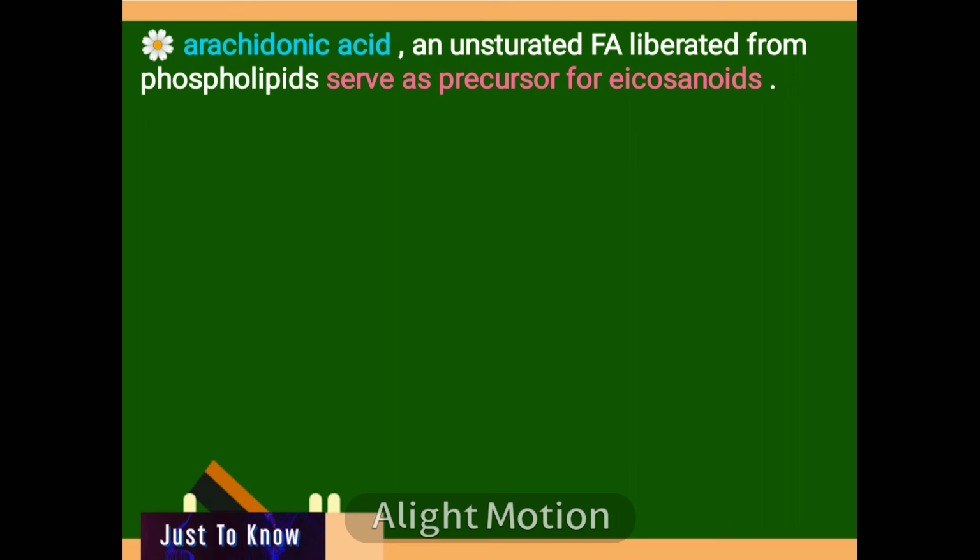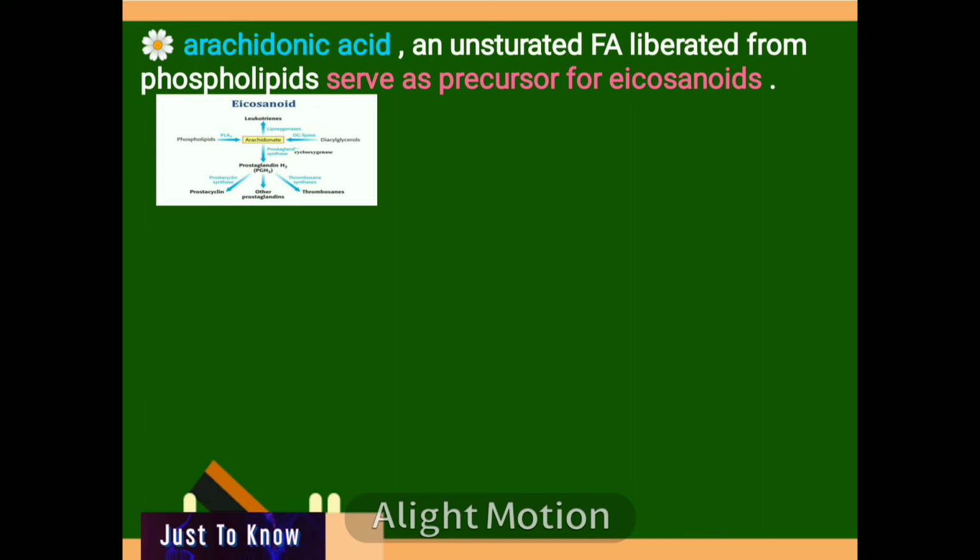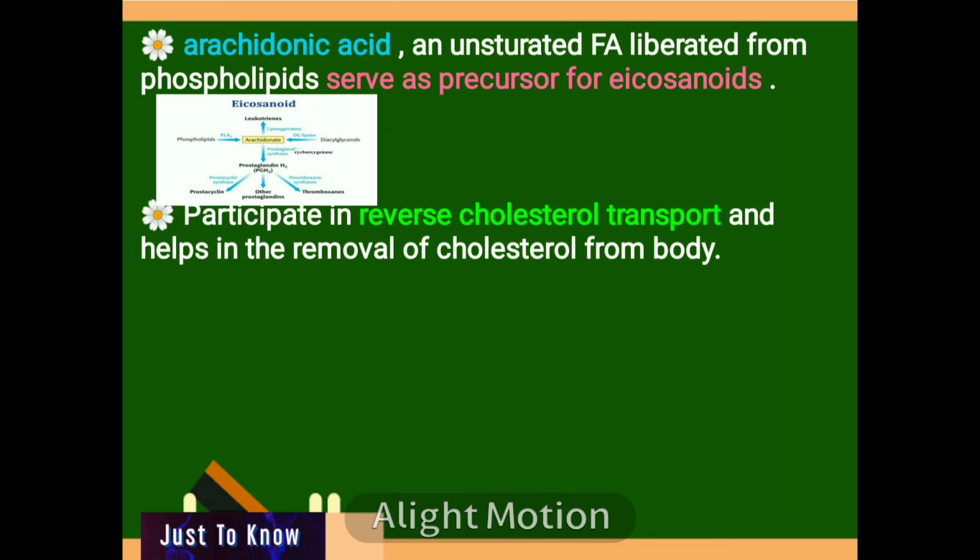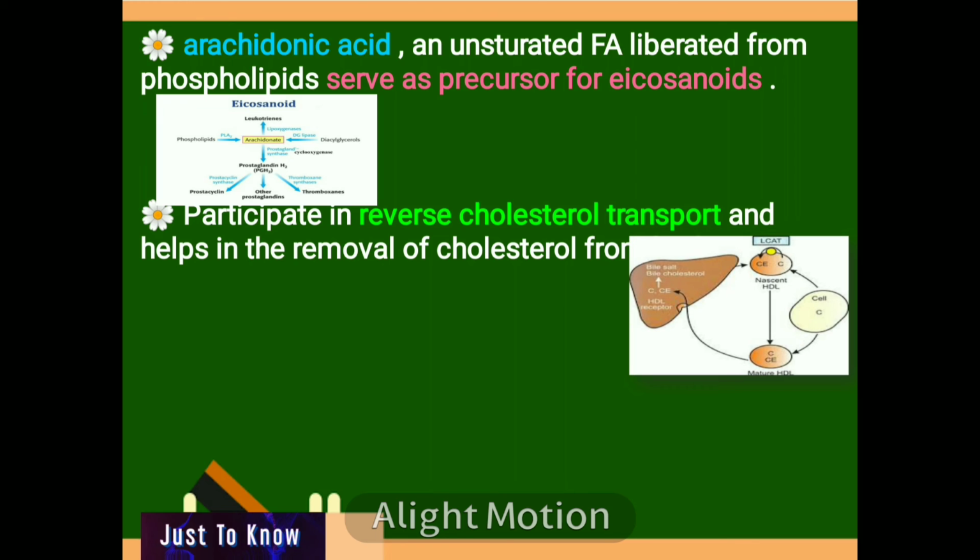Arachidonic acid, an unsaturated fatty acid liberated from the phospholipid, serves as a precursor for the synthesis of eicosanoids, namely prostaglandins, prostacyclin and thromboxane, etc. They also participate in the reverse cholesterol transport and thus help in the removal of cholesterol from the body.